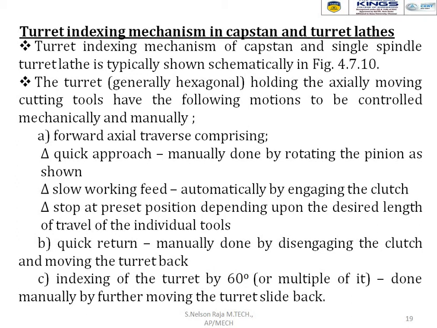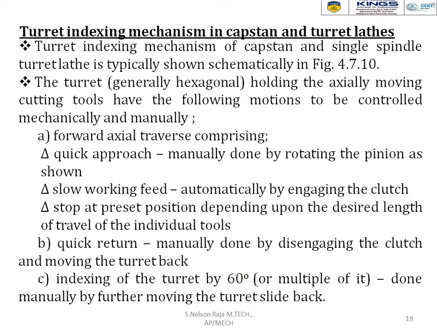The turret is generally hexagonal, holding the cutting tools, having the following motions to be controlled mechanically and manually. Forward axial traverse comprising quick approach, done manually by rotating a pinion as shown in the previous diagram. Slow working feed, automatically by engaging the clutch.